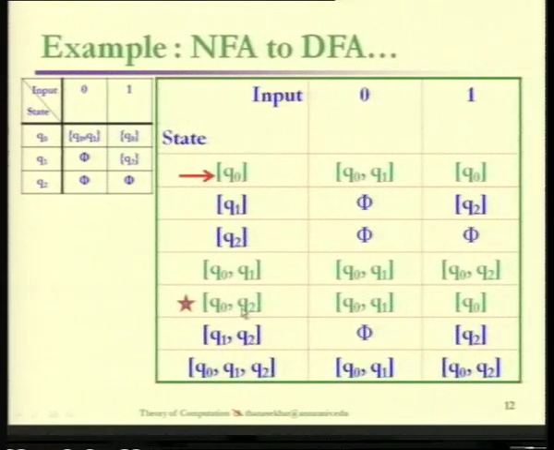From Q0 and Q2 for 0 we will get once again Q0 comma Q1 as output, and for 1 we will get only one state, that is going to be Q0. So from Q0 we are getting Q1, that is Q0 as output. Now we have generated almost all the states required for the equivalent deterministic finite automata. Remaining states are also available.